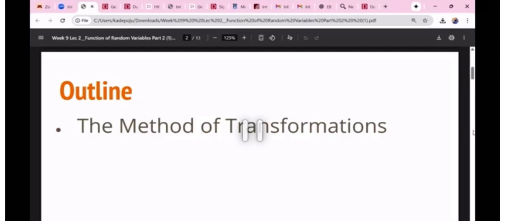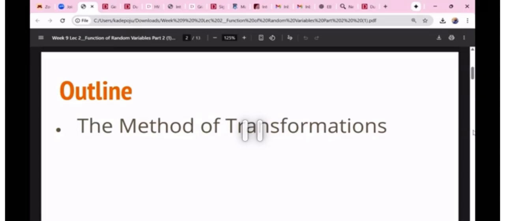To be able to do that, we have identified three methods, any of which can be used. We have the method of distribution function, which I walked you through on Wednesday. We also have the method of moment generating function, which I walked you through on Wednesday as well.